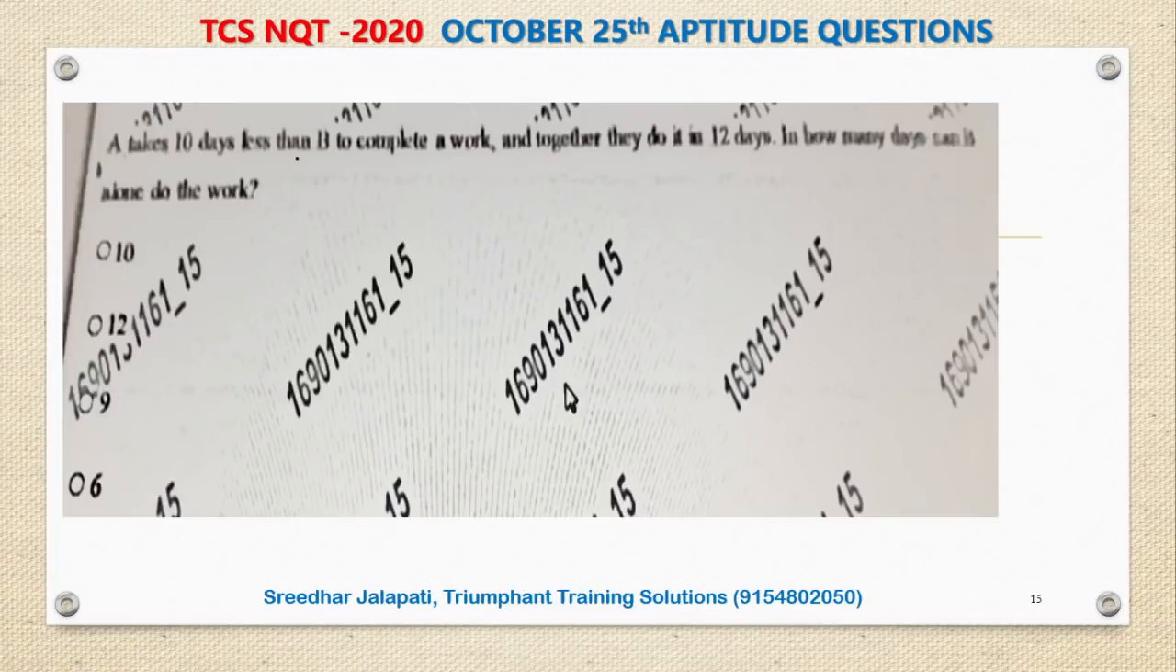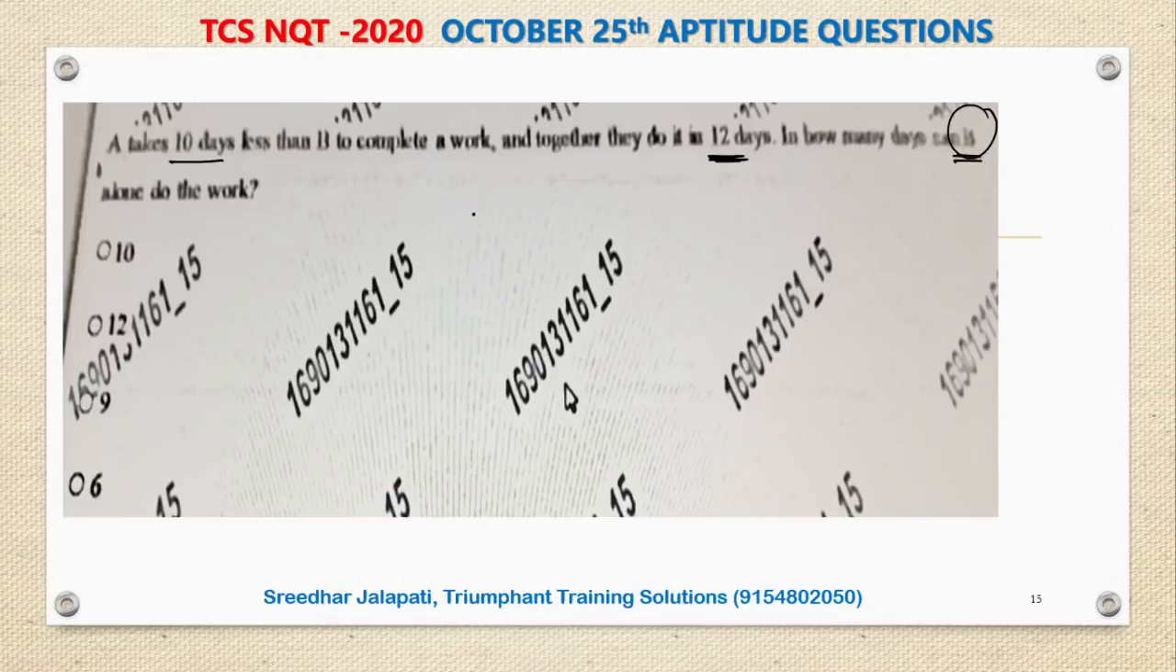A takes 10 days less than B to complete a work, and together they do it in 12 days. Then in how many days can B alone or A alone? I am not sure. Let us check both. Let us see what is there in the options. The image is not clear. So first of all, given both finish the work in 12 days and A takes 10 days less than B.